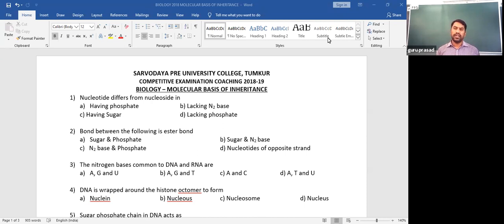As we know, positive and negative charges attract each other very firmly. So the negatively charged DNA is wrapped around a positively charged protein, making a firm, rigid, compact, coiled structure. And that structure is the answer here, the basis behind this question. The DNA is wrapped around the histone octamer to form a structure.